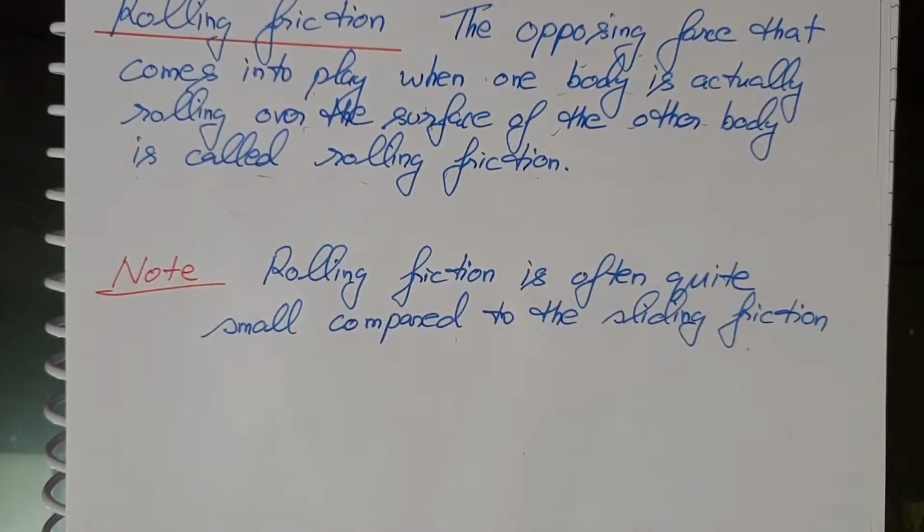Therefore rolling friction is quite small as compared to the sliding friction. That is why heavy loads are transported by placing them on carts with wheels. The sliding friction is converted into rolling friction. For example, just for the idea, the rolling friction of steel on steel is hardly 1% of the sliding friction of steel on steel. So that is the difference.